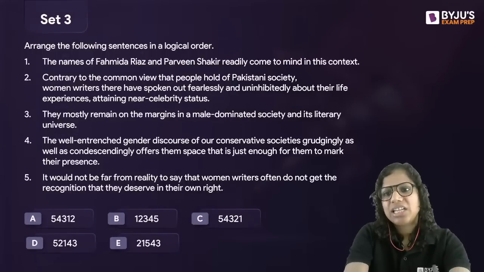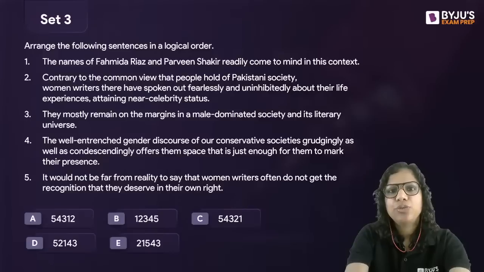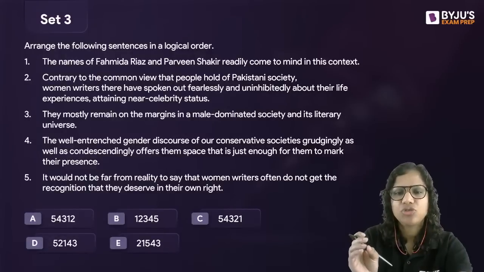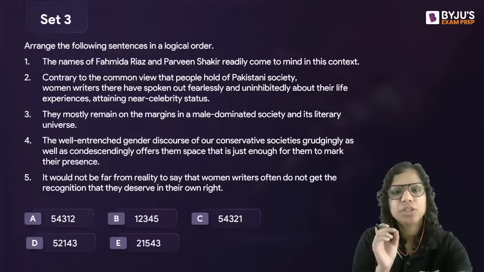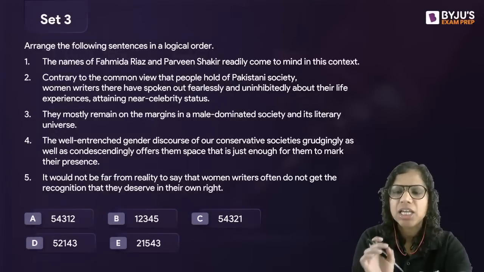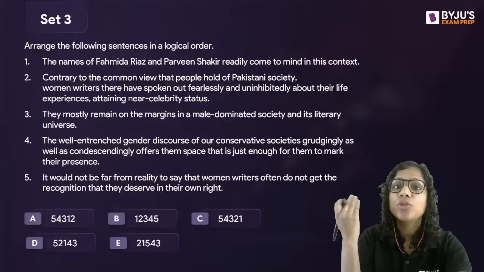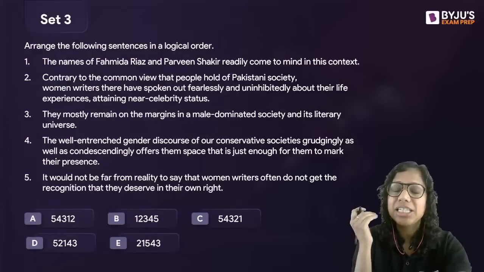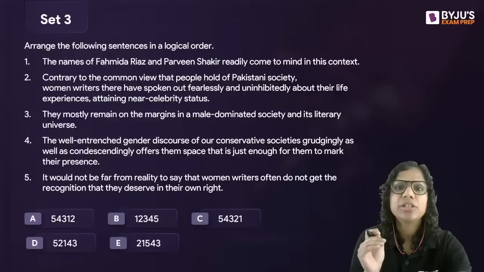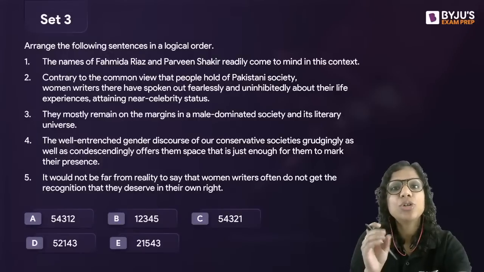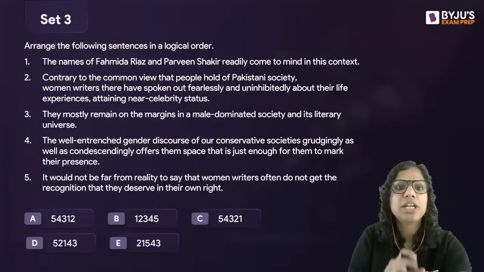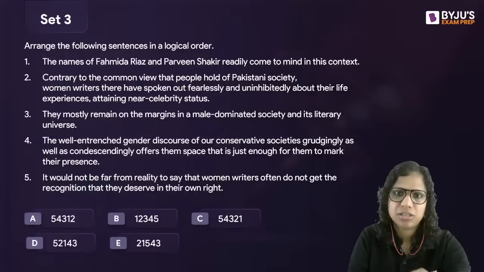See, 45 seconds to 1 minute is something that you need for an MCQ parajumble, right? If you get individual parajumbles, 45 seconds to 1 minute is something that you do need for it. So try to solve your vocabulary and grammar questions in about 30 seconds at the most. Some vocabulary questions and some grammar FIVs will take you about 20 seconds. So save time there so that you can devote at least a minute here, right?